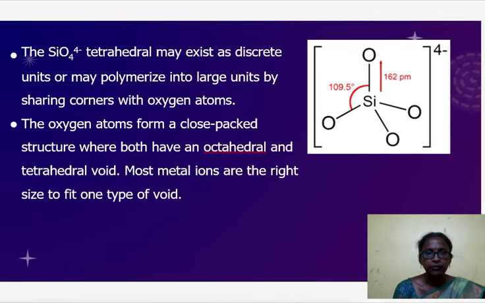The oxygen atoms form a close packed structure which has both octahedral and tetrahedral voids. Most metal ions are the right size to fit one type of void. This is the structure of the silicates. The bond angle is 109.5 degrees, and the bond length is 162 picometers.